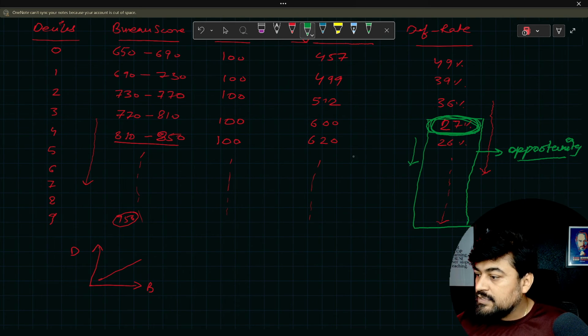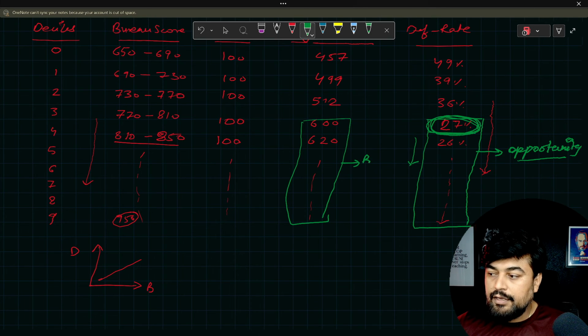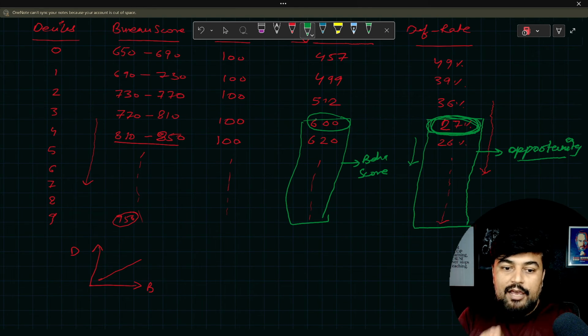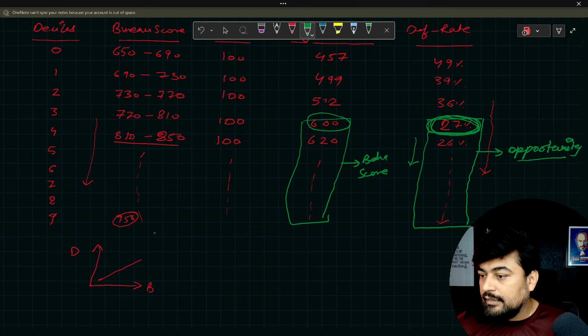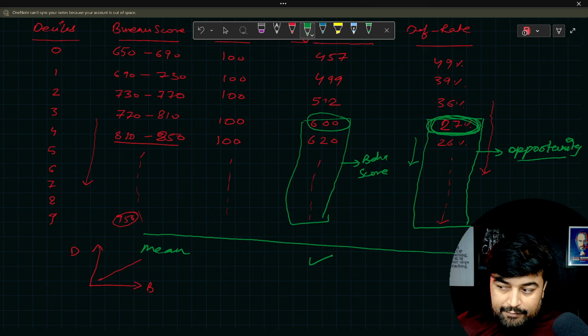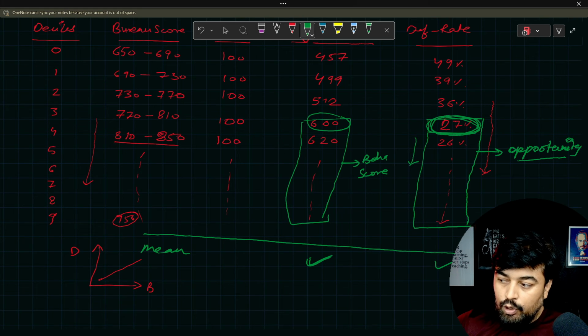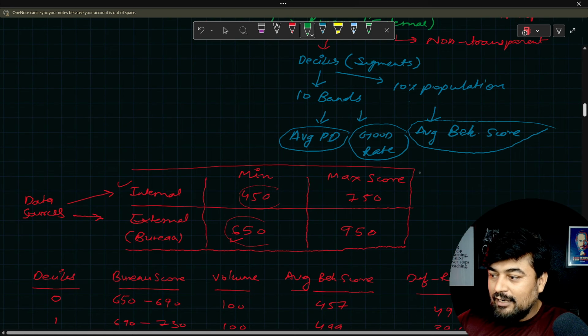Now, obviously, with respect to these people, there will be a score. This will be the behavior score. So in this case, we will say that 600 is an average good behavior score. That's what the terminology will say. Now we will calculate the mean in the last. So obviously you will have a mean of the average behavior score, you will have the mean of the default rate, and now this is the tricky part. This mean is ultimately representing all this